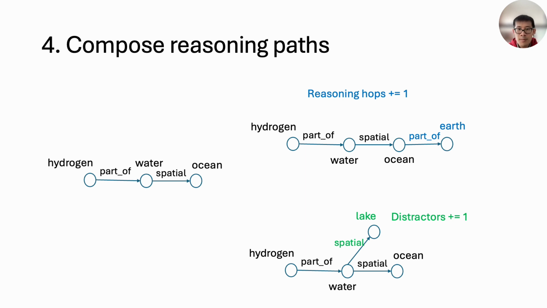In the green option, we add a distractor. This node, lake, is added to the tree by the edge spatial. We add 1 to the number of distractors without adding reasoning hops. Note that not all of the composition is possible. Please refer to the Appendix in Figure 8, where we provide a nuanced discussion of the scenarios.